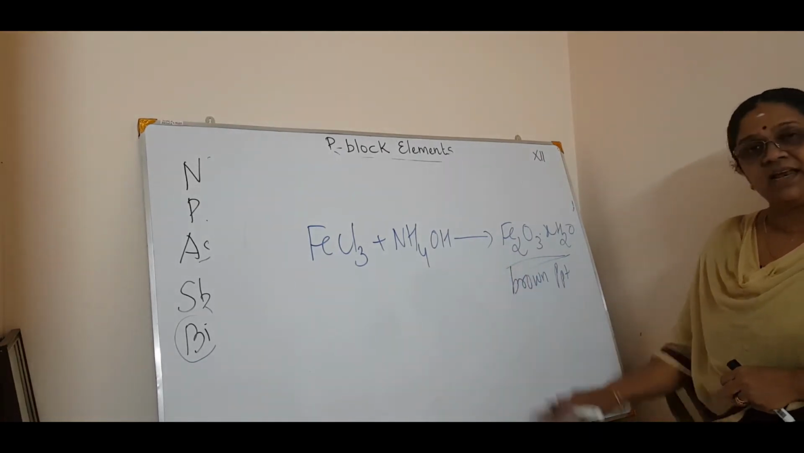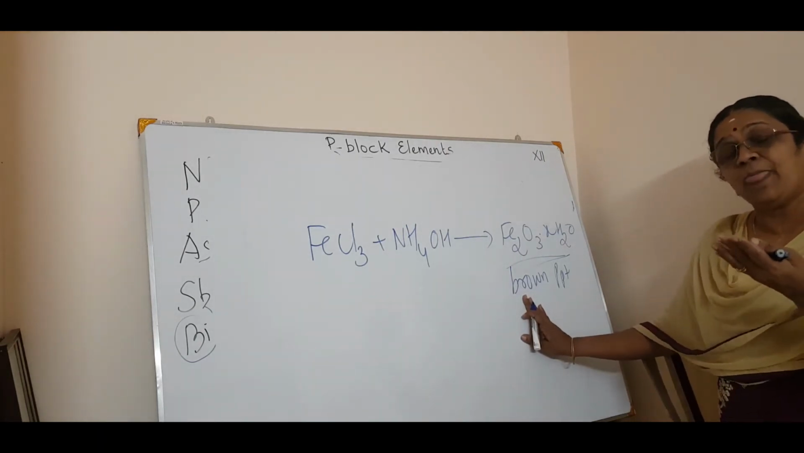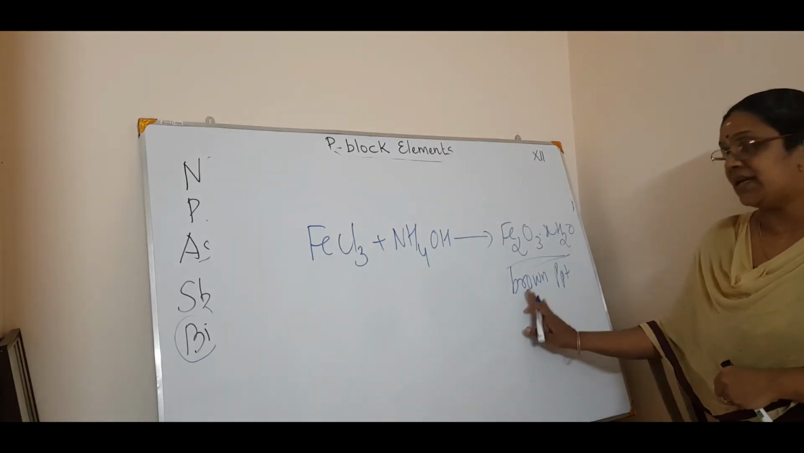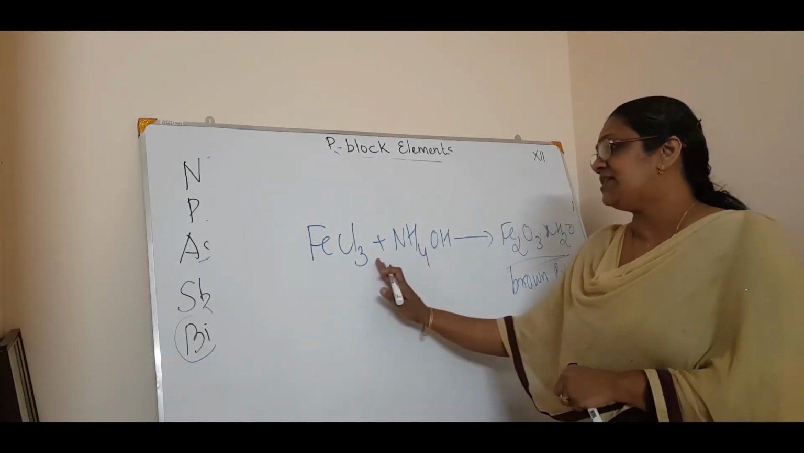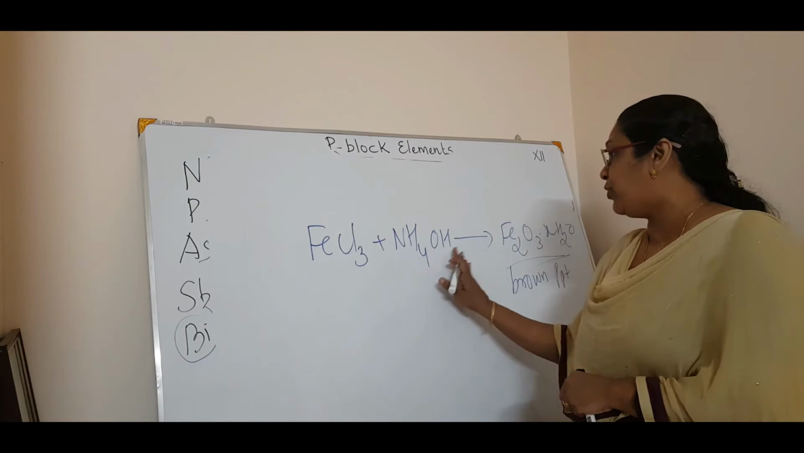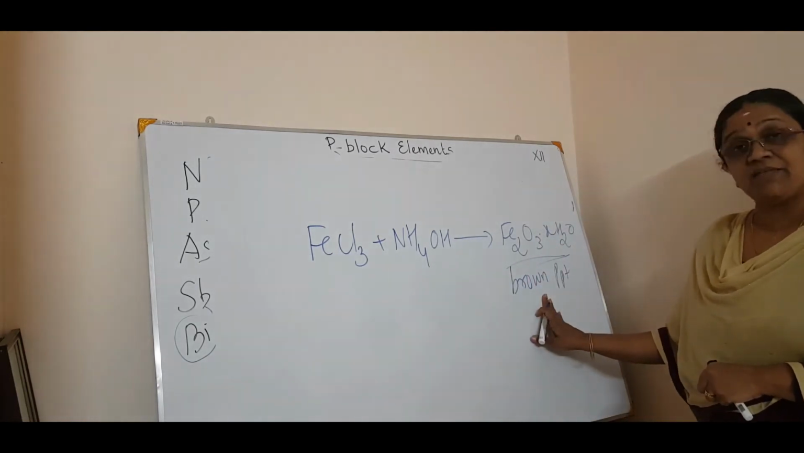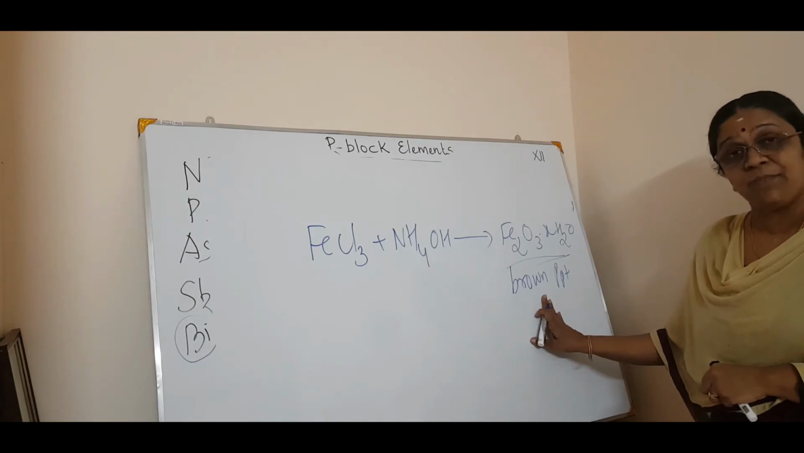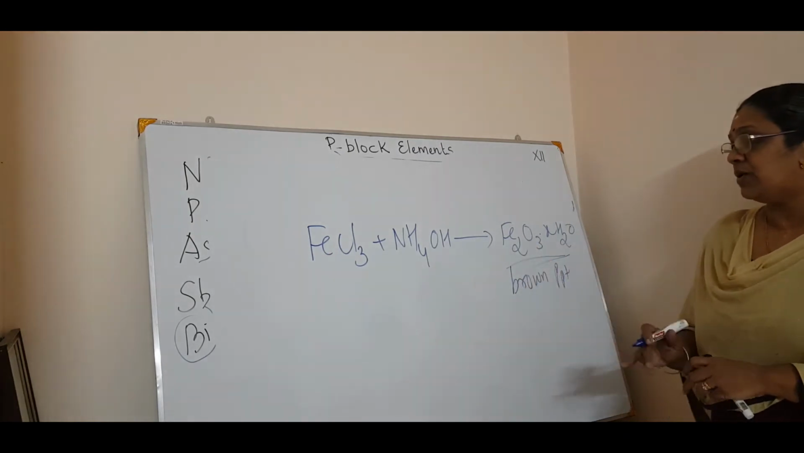So this is again an important equation. That is, precipitation happens, so the reaction can be observed. Okay, so when ferric chloride is treated with ammonium hydroxide, hydrated ferric oxide is formed, which is a precipitate, brown in color. Okay, so these two reactions are there.